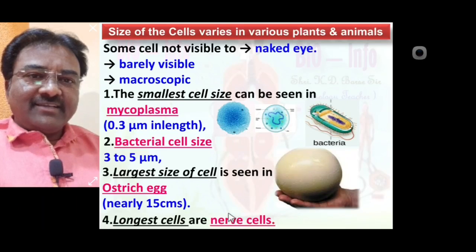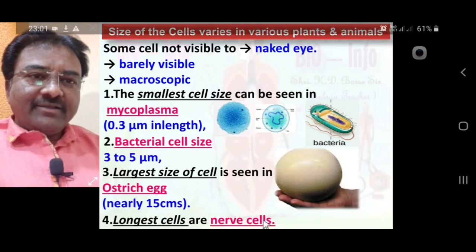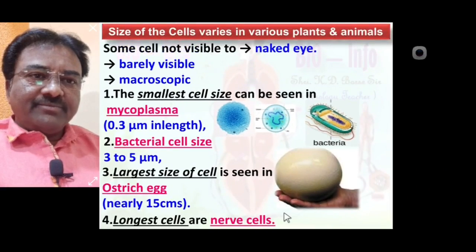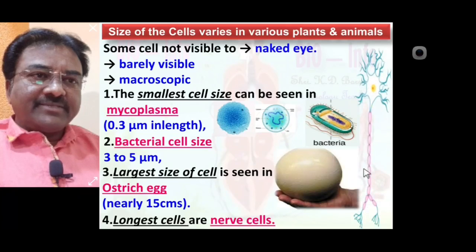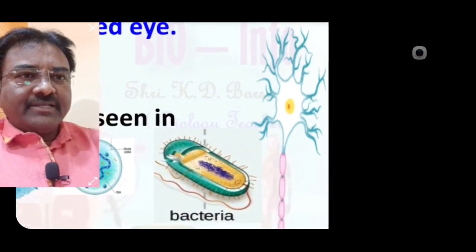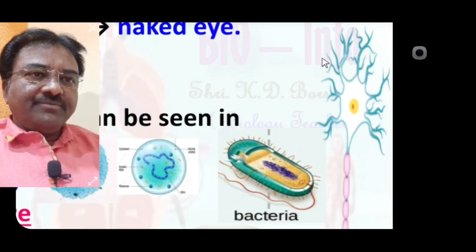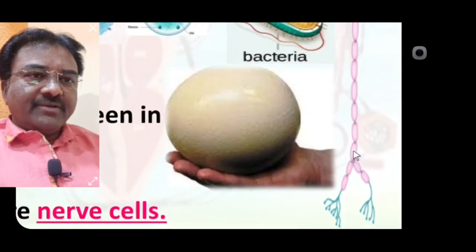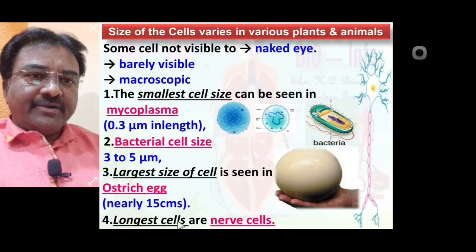And last, here noted, the longest cell of the human body is the nerve cell. Always remember which one is the longest cell of the human body: the nerve cell. Look at the diagram here. This is the nerve cell present in the nervous system. You know the brain contains all nerve cells. So nerve cells are the longest cells of our body.